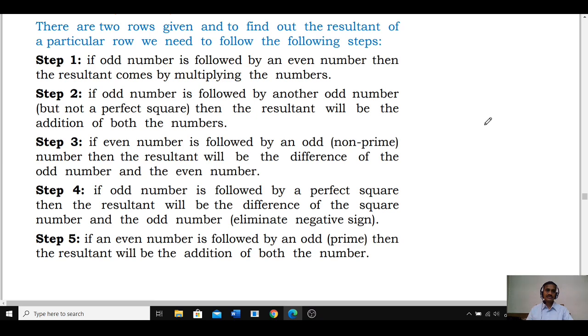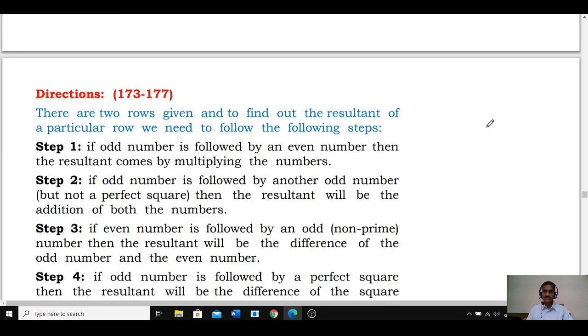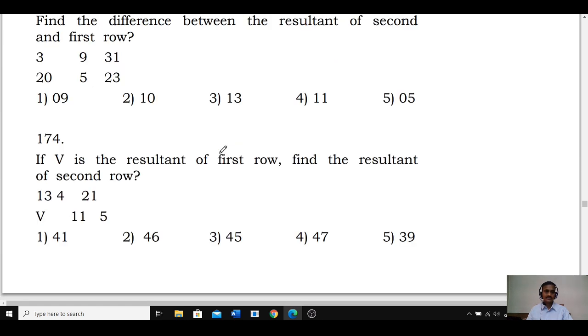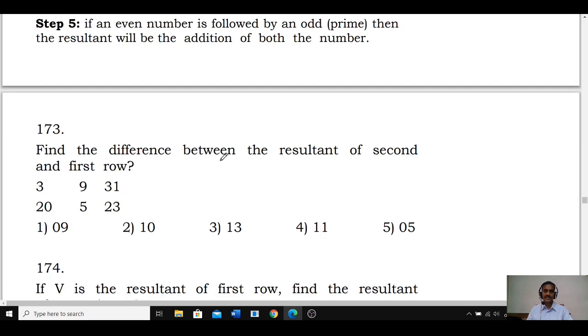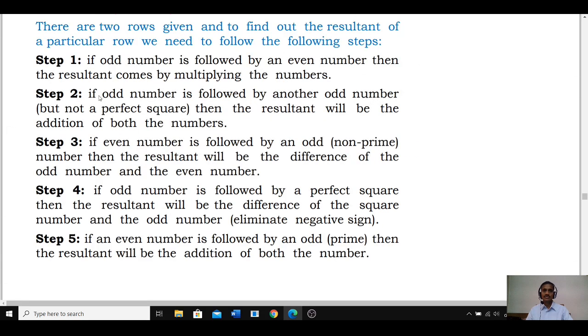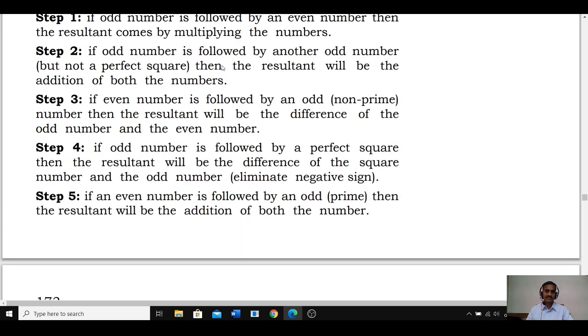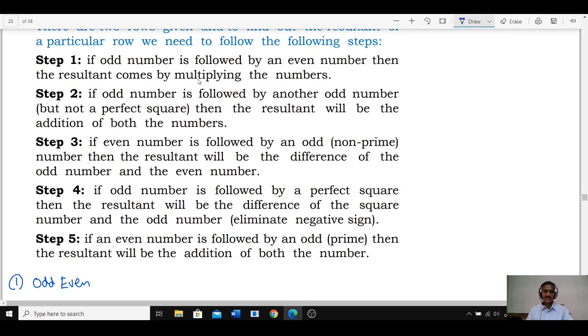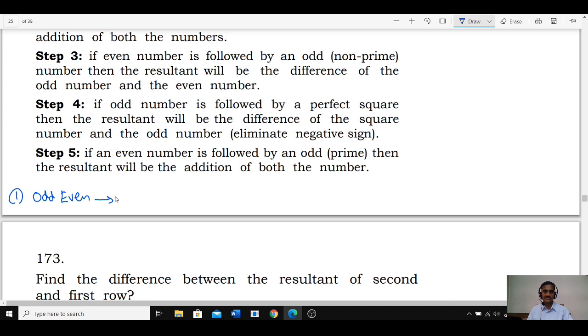Then 173 to 177 onwards. Now they are based on condition-based number series. Now 5 steps were given. First we need to write down the steps very carefully, because for each and every question we cannot go through all the 5 rules. If an odd number is followed by an even number, condition number 1, odd followed by even, then the resultant comes by multiplying the numbers. And this is about step 1.